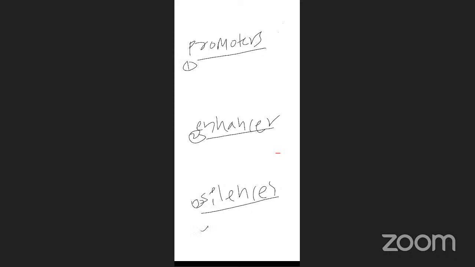And next one, structural genes. Is it clear first? These gene groups are clear? Yes, sir.